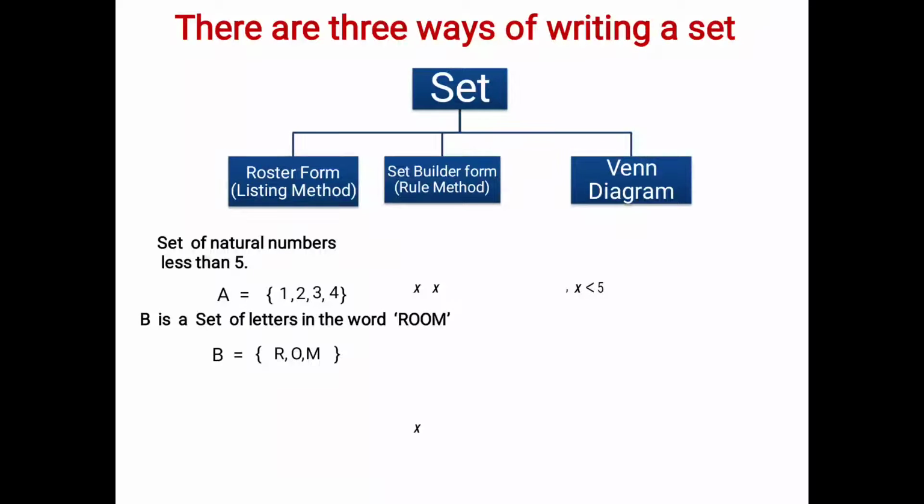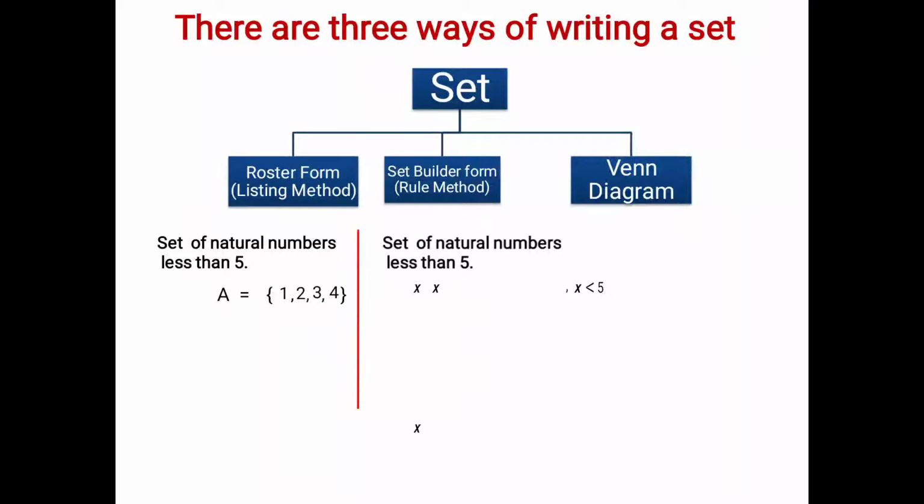Keep in mind that if the word is written in capital letters, you are going to write the elements of the set in capital letters. If it is given in small letters, you are going to write in small letters. Next, the same example we are going to see in set builder form, as I told you before. Set A, inside curly bracket, X, then vertical line. Then it is written X is a natural number, comma, X is less than 5.